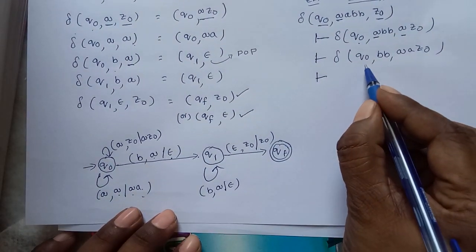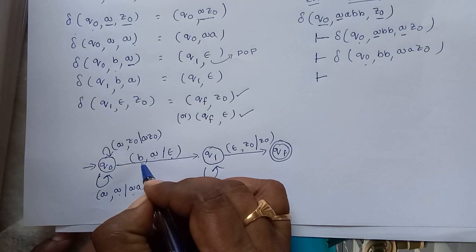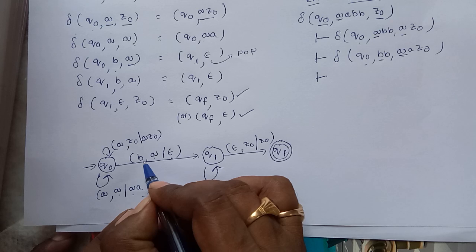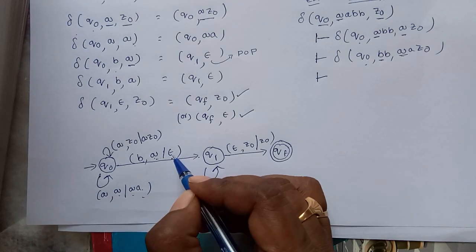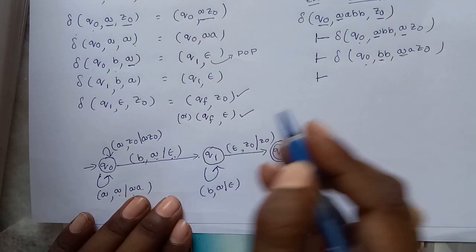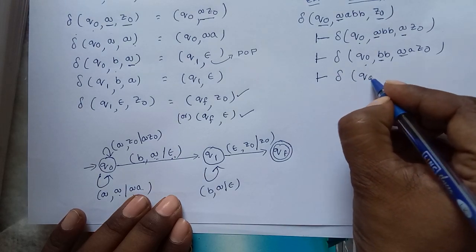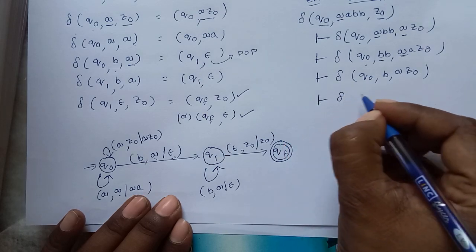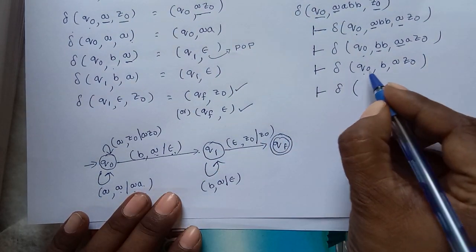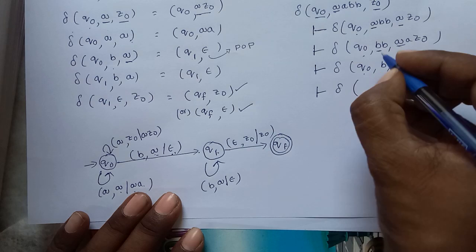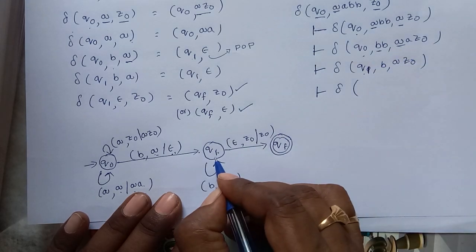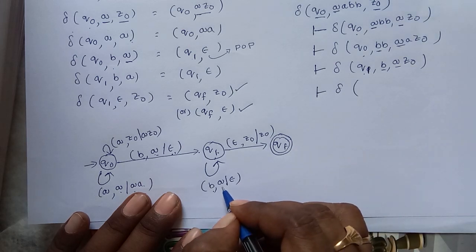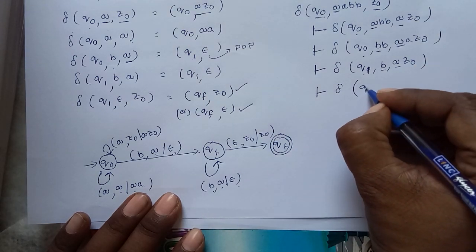Now delta Q0 on input B and top of the stack is A. What do we do? We have to perform pop operation. Delta of Q0 B A Z0. Now from Q0 we are moving to state Q1. On Q1 the input is B and the top of the stack is A. We perform pop operation.